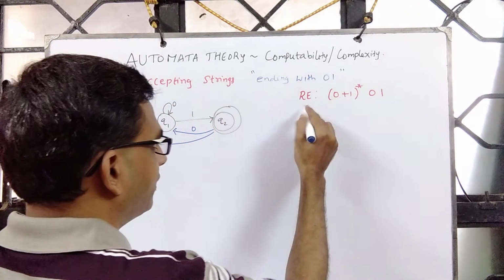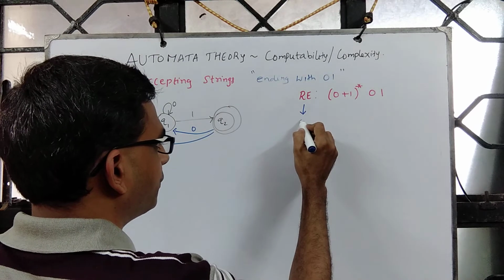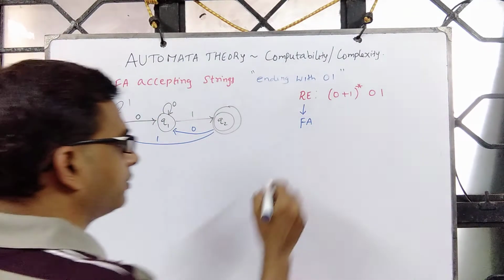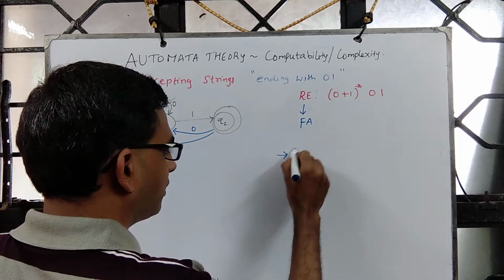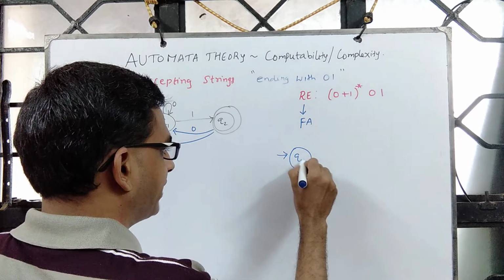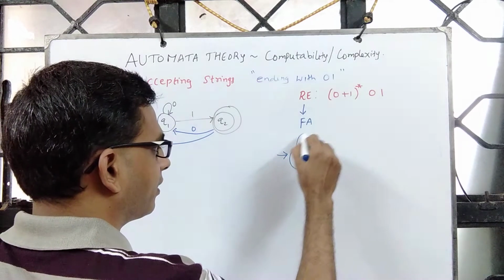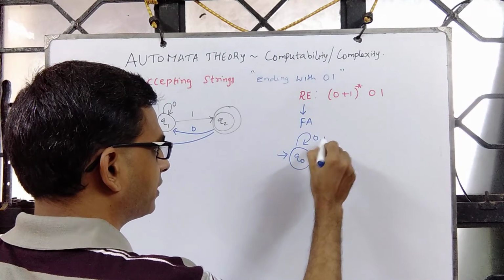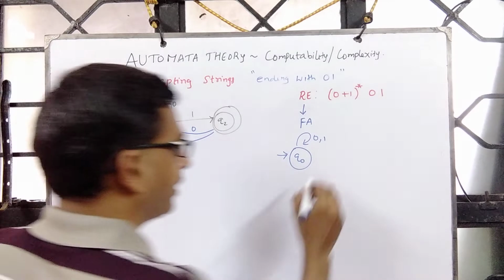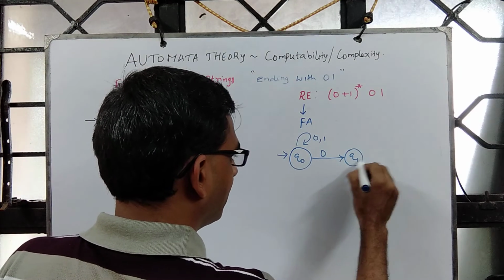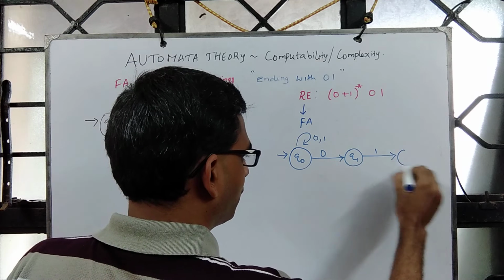Supposing I want to convert this into, say, a finite automaton, what we can do is the following. At a state, say Q0, you read any number of zeros and ones, and followed by, on 0 you go to Q1, and on 1 you go to Q2.